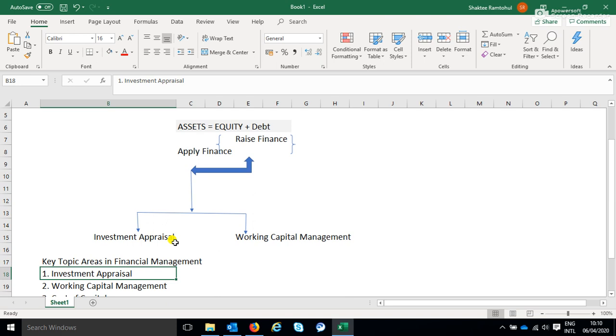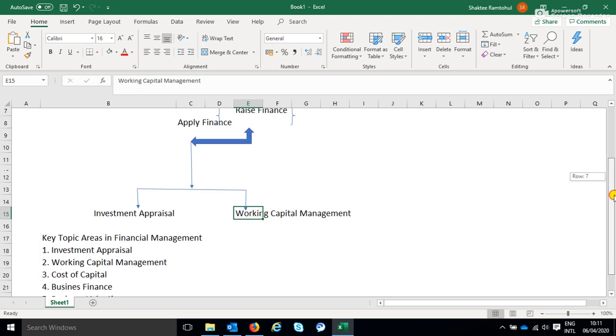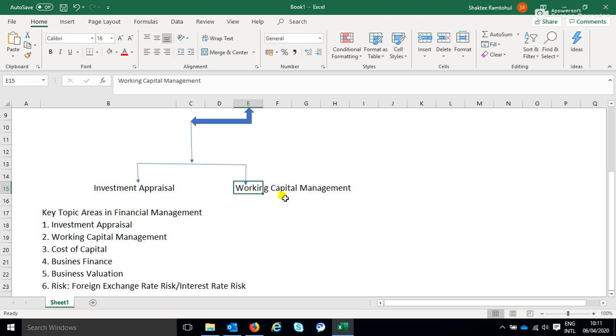Investment appraisal simply gives you tools to decide whether it is worthwhile to invest in maybe a piece of equipment or not. Remember, once you have raised finance, it can also be used through working capital: things like inventory, receivables, cash management, and also payables. In that aspect, the second major topic would be working capital management.